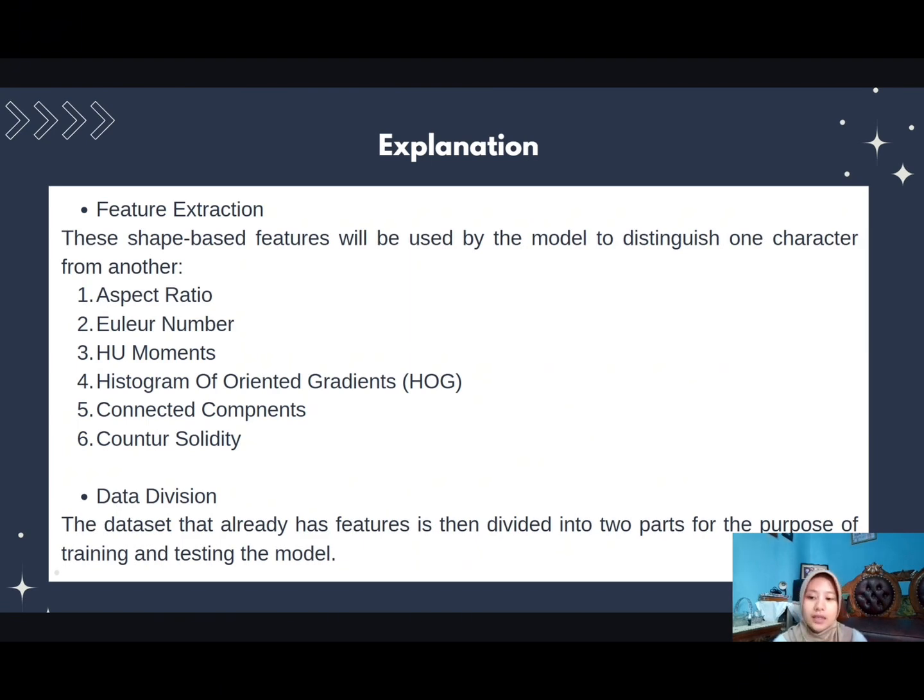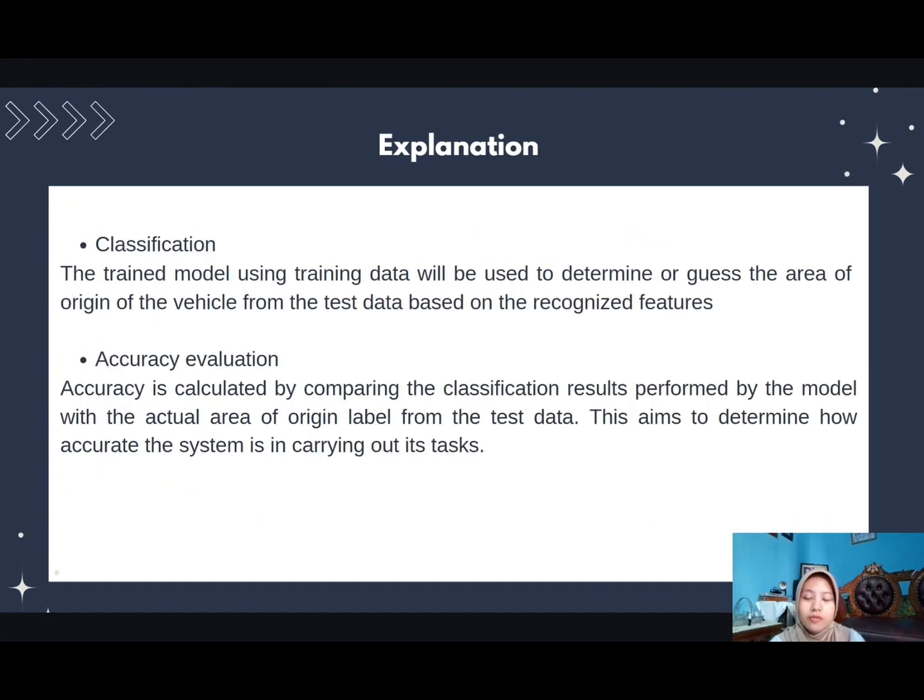Next step is data division. The dataset that already has features is then divided into two parts for the purpose of training and testing the model. Next step in the flowchart is classification. The model trained using training data will be used to determine the area of origin of the visual from the test data based on the recognized features.